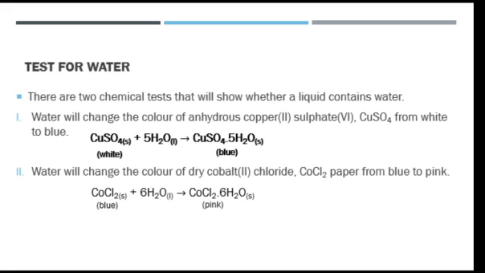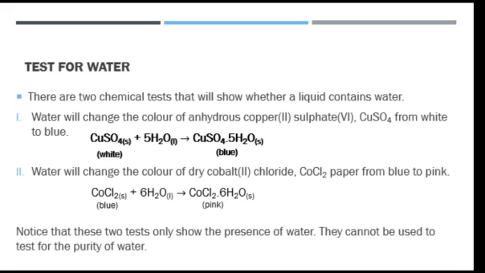Alright, cobalt 2 chloride from blue changing to anhydrous cobalt 2 chloride, giving us hydrated cobalt 2 chloride, changing from blue to pink. Alright, now we should know that this test is not a test to show the purity of water, but to show if a liquid has water content or not.